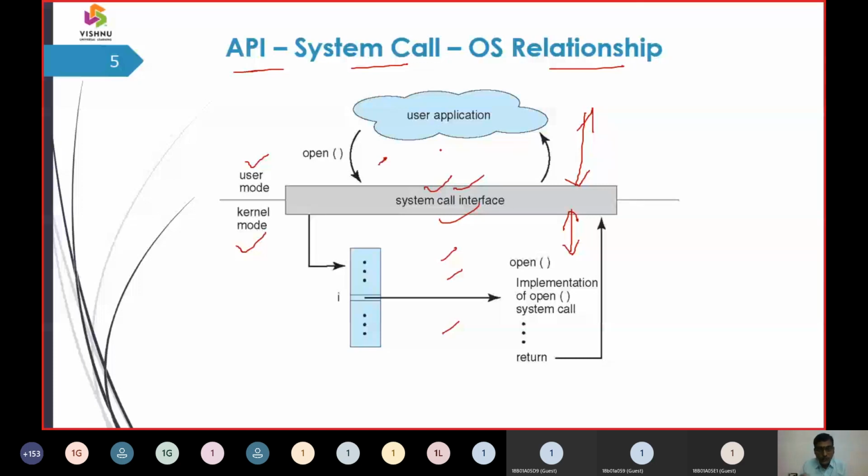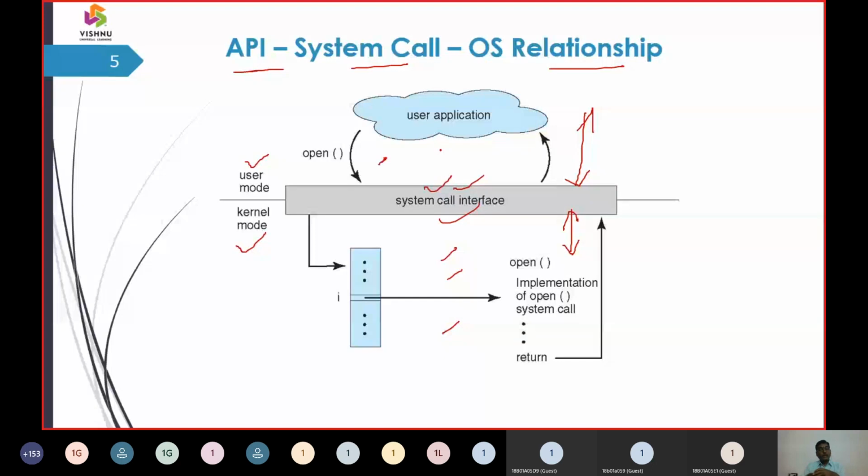So this is how a relationship between the user mode and the kernel mode takes place. I will just recapture again. Whatever programs we write, we do it at a user mode, or we call it the shell mode. In the shell mode, people can communicate with the operating system. And how do they communicate? They communicate with an application programming interface.